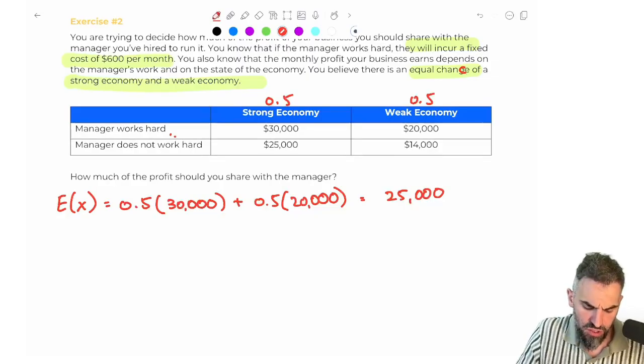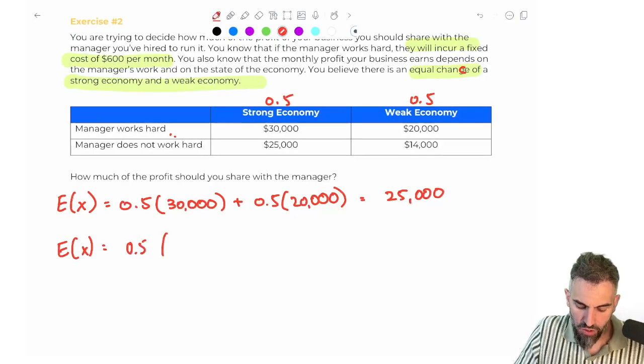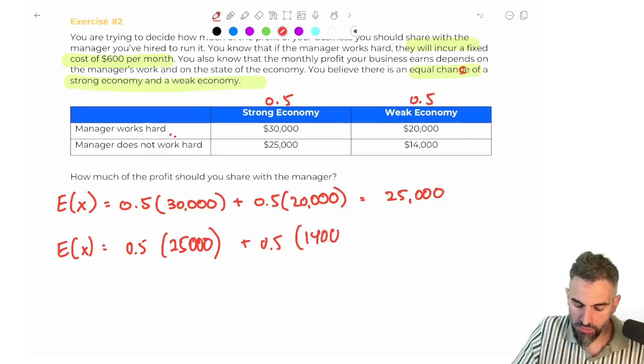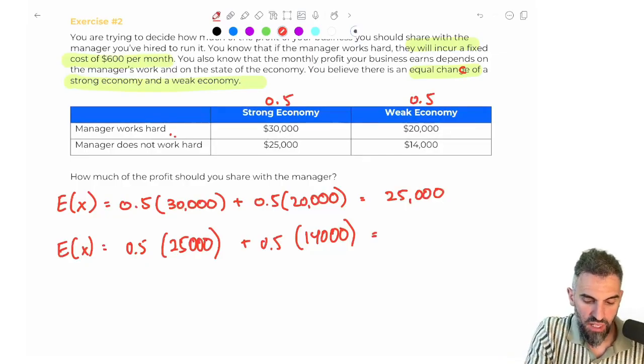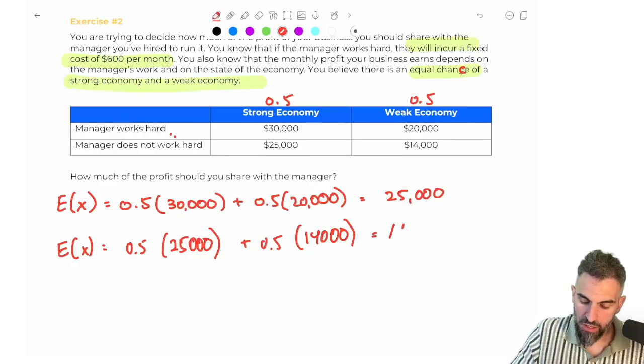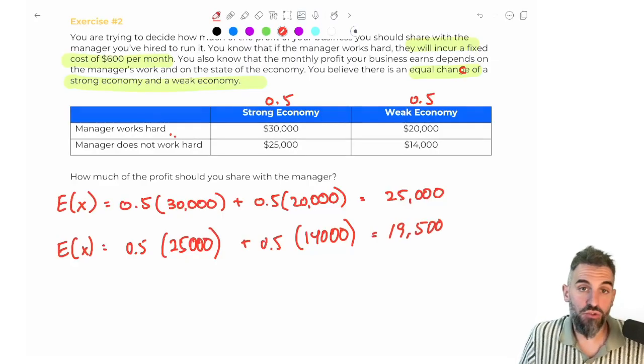But if the manager does not work hard, then we'll either make 25,000 if we have a strong economy, or we'll make 14,000 if we have a weak economy, which would be an average of, I think, 18,500. Let's see, 19,500. So you see, it's in the best interest of the company for the manager to work hard. You want them to work hard.